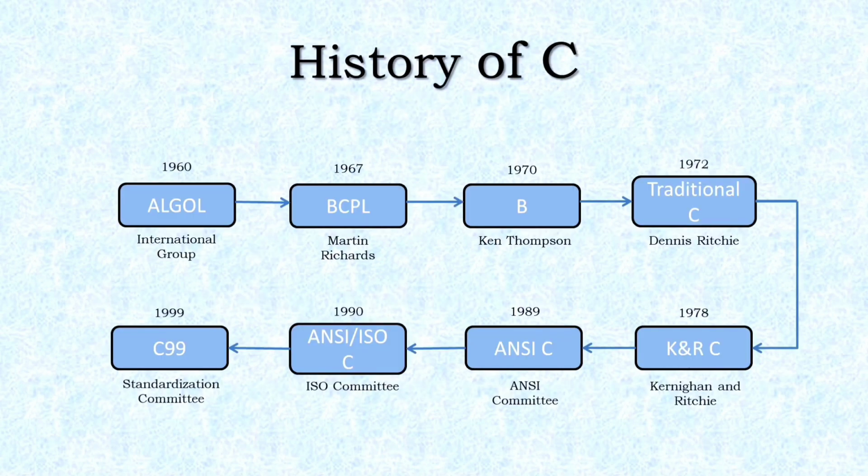Next, let's have a look into the brief history of C. In the year 1960, an international group of computer scientists introduced ALGOL, or algorithmic language.